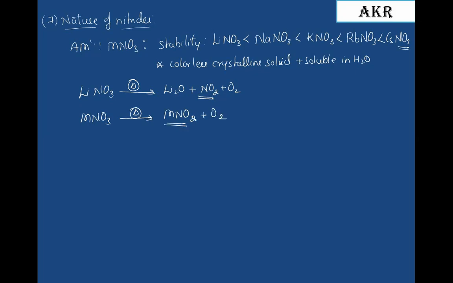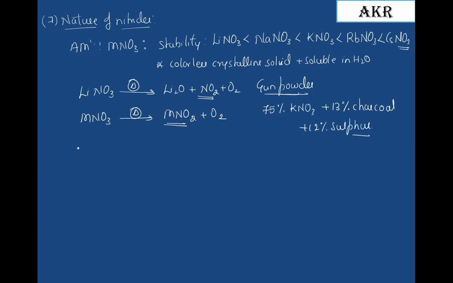Here there is one composition they can ask: what is the composition of gunpowder? The composition of gunpowder is 75% potassium nitrate, plus 13% charcoal and 12% sulfur. This is the composition of gunpowder.